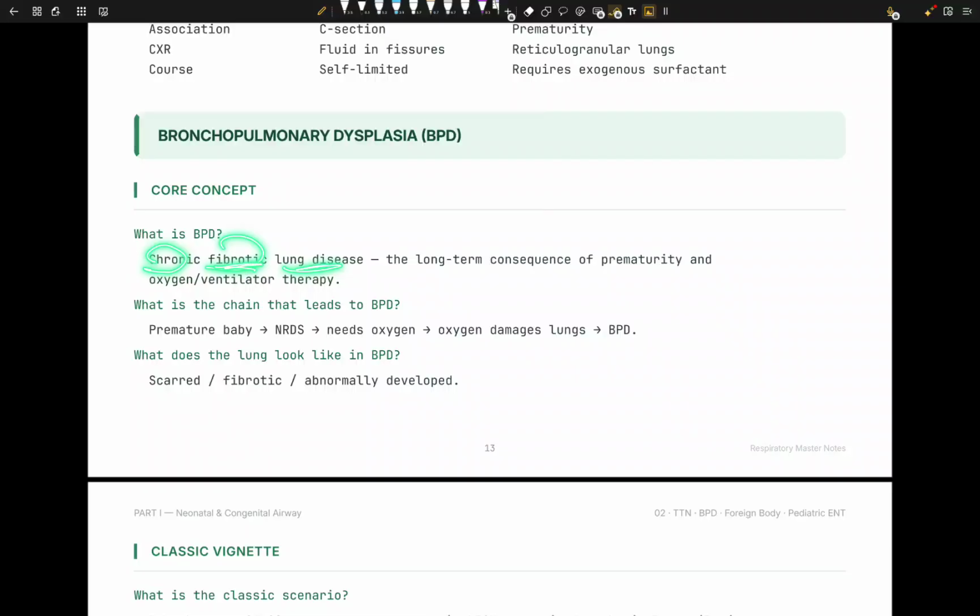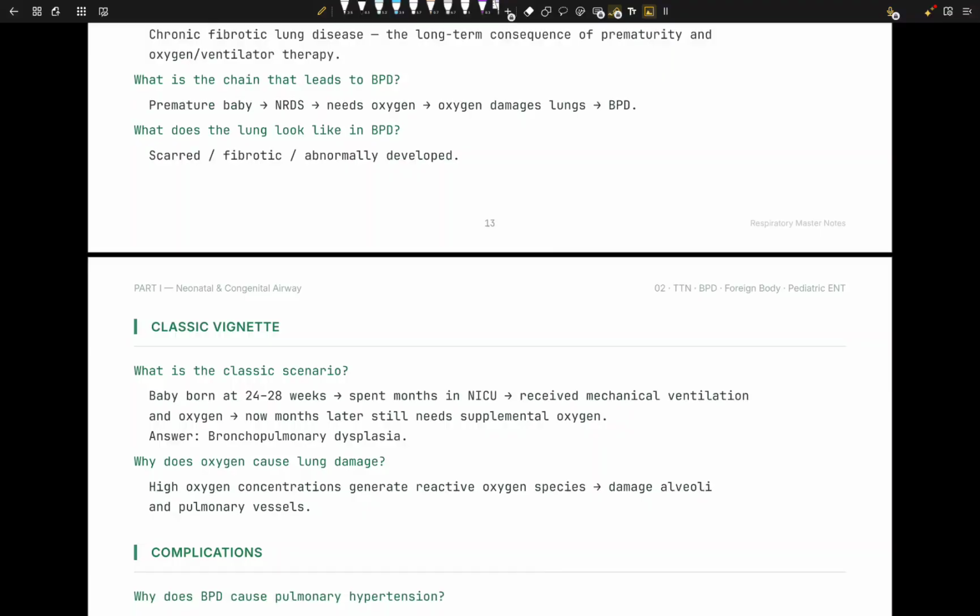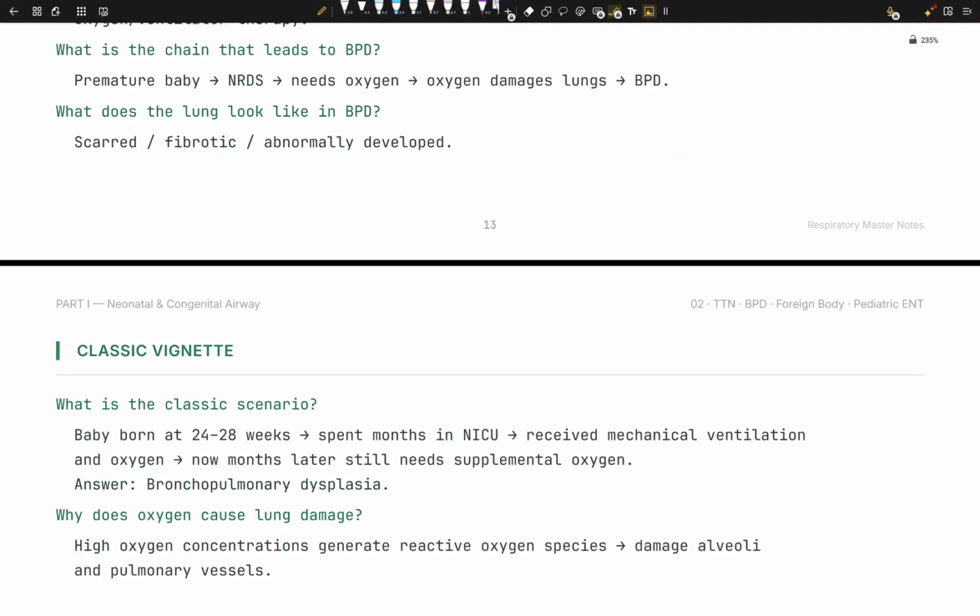So it's fibrotic. It's like damage, big damage. Why? Because it's a long-term consequence of prematurity and oxygen ventilator therapy. What is happening? Because the premature baby is born with NRDS, needs oxygen. You put the baby on oxygen. Oxygen damages the lung. You're like, wow, how? Oxygen is great for the lung. Well, what does the lung look like, first of all, in BPD? I'm going to answer you everything. How is the oxygen actually damaging the lung?